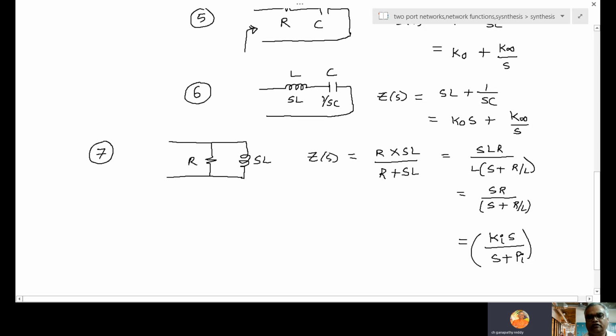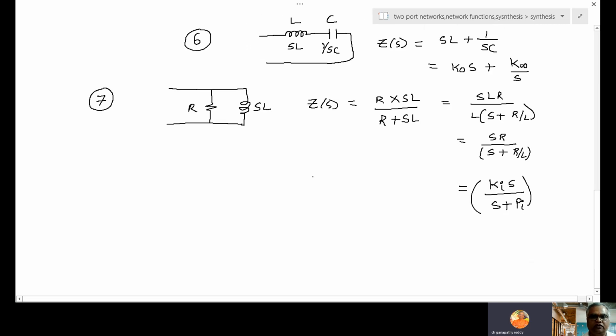In general, one RL parallel section will give K1 S by S plus P1, P for pole. If it is another RL parallel section, K2 S by S plus P2 and so on. So each section will be of this nature. So that's the behavior of RL parallel.